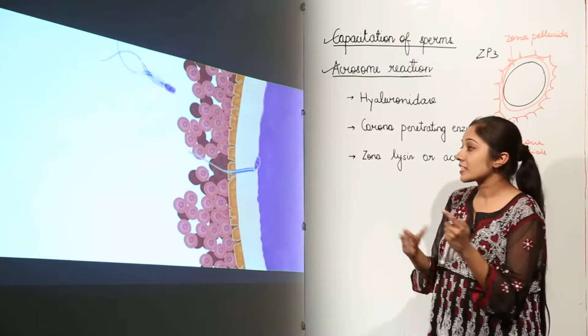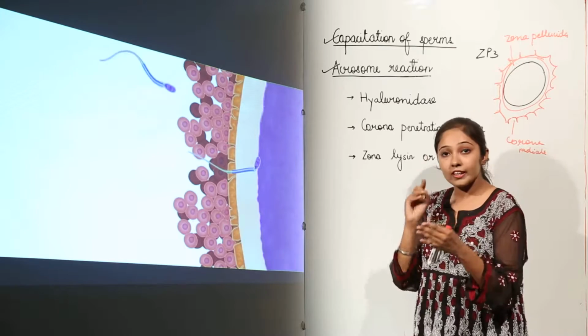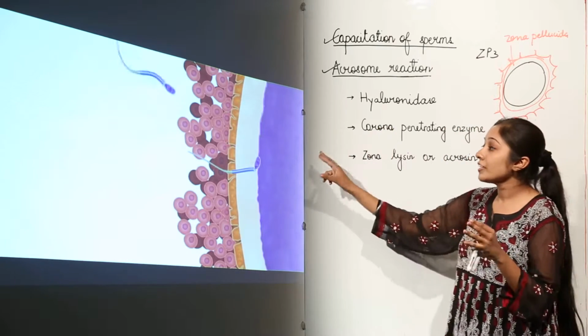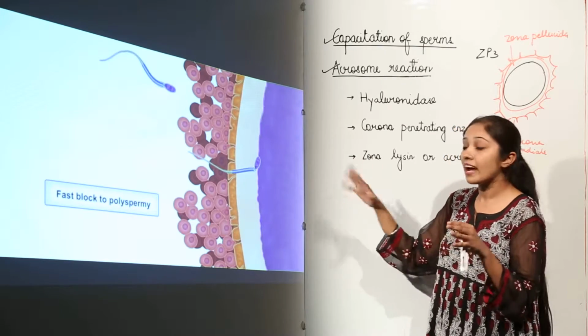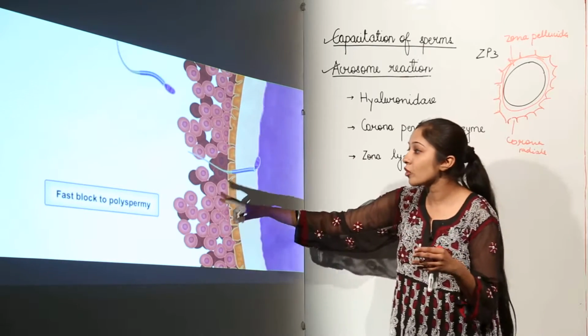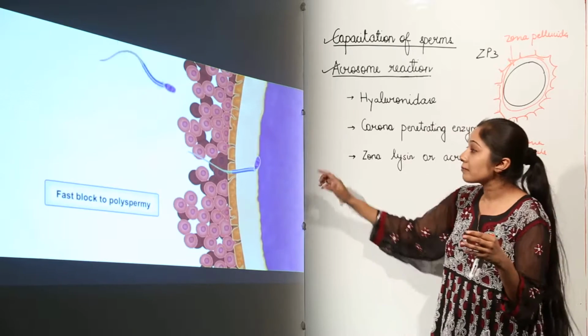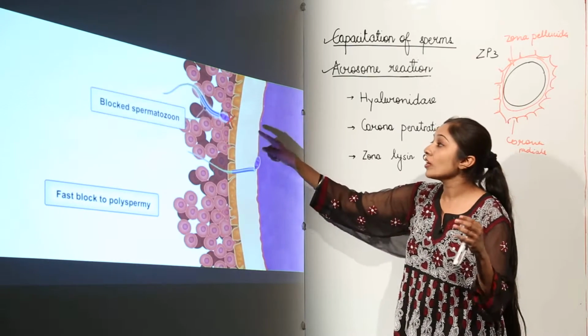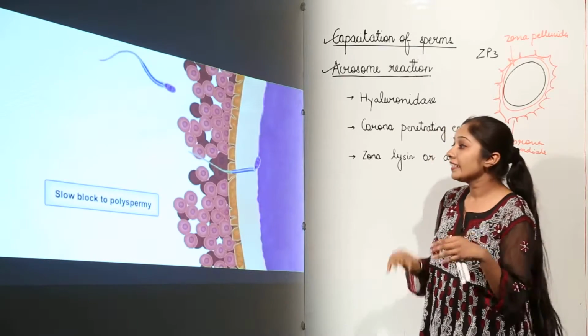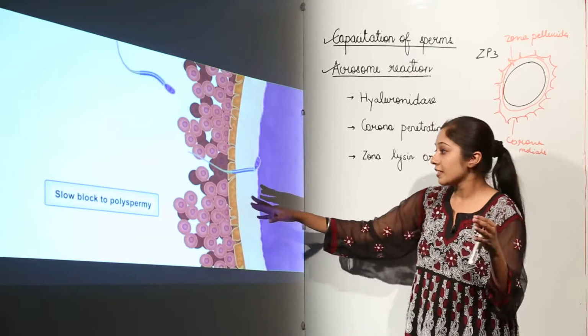But what happens when one sperm has already fused? This is not going to allow the other sperms to enter. Only one sperm can fuse with the ova, and how is this initiated? By the fast block to polyspermy. What happens? There is depolarization of the membrane, due to which the membrane becomes impermeable to sperm, and then we have a slow block to polyspermy.